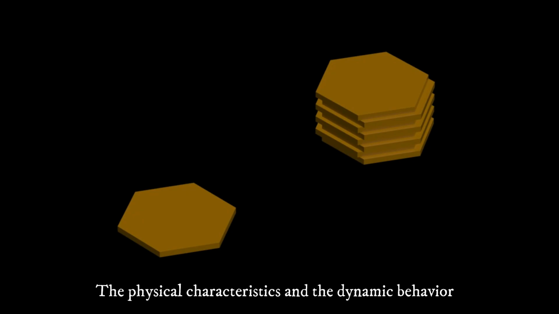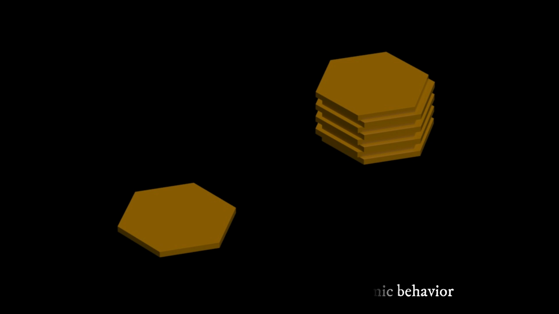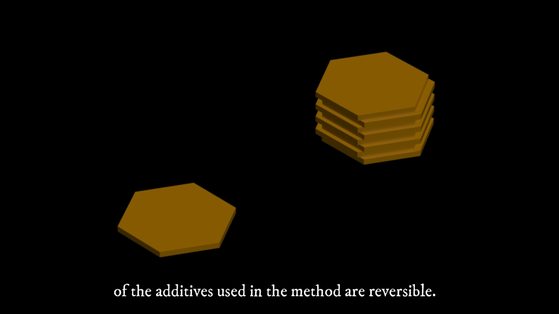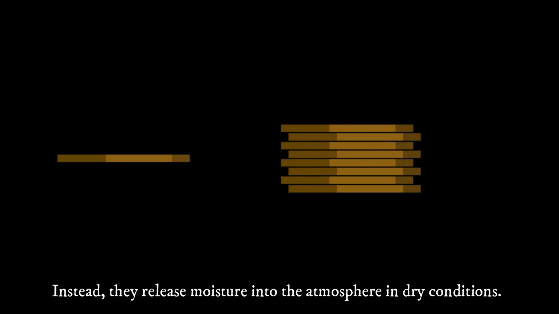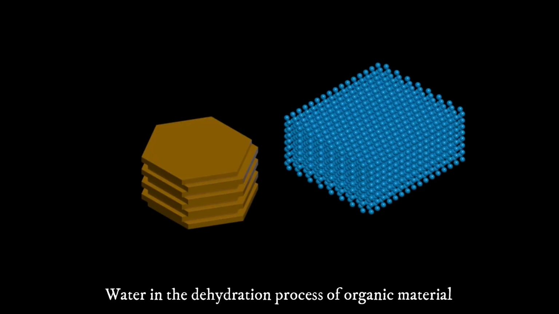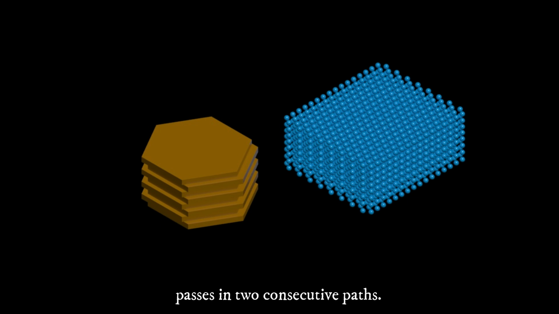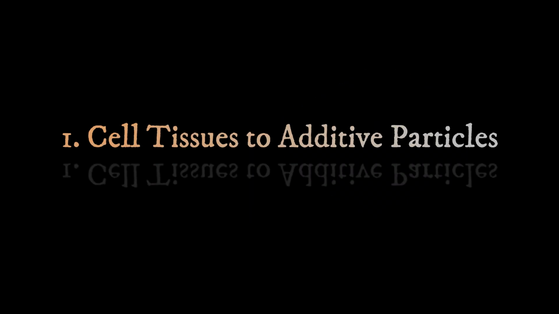The physical characteristics and the dynamic behavior of the additives used in the method are reversible. They are liquid absorbent in humid conditions. Instead, they release moisture into the atmosphere in dry conditions. Water in the dehydration process of organic material passes in two consecutive paths. The first, cell tissue to additive particles. The second, additive particles to the atmosphere.